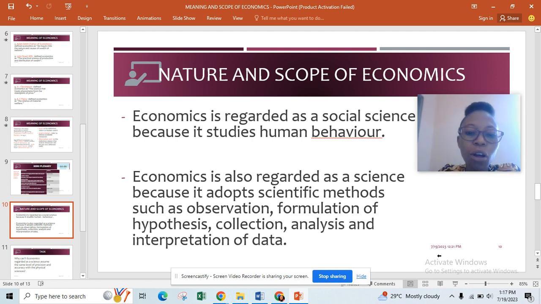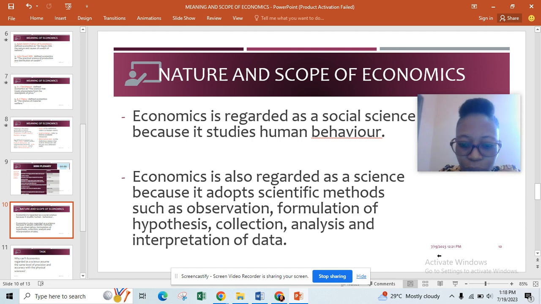So economics is also regarded as a science. You can see some of those definitions telling us that economics is a practical science. So why is economics a science? It is a science because it adopts scientific methods in its analysis, such as observation. In economics, we observe just the way pure scientists do when they want to perform an experiment on a particular concept.